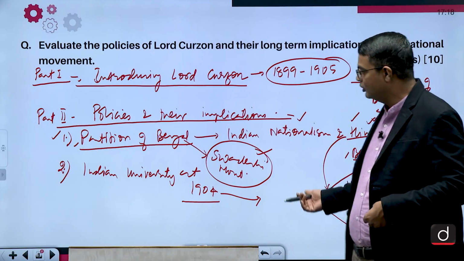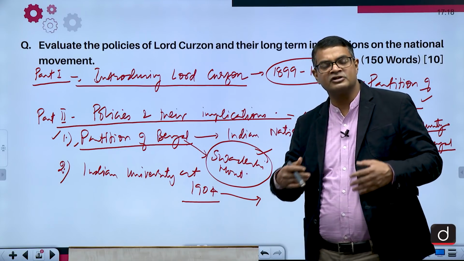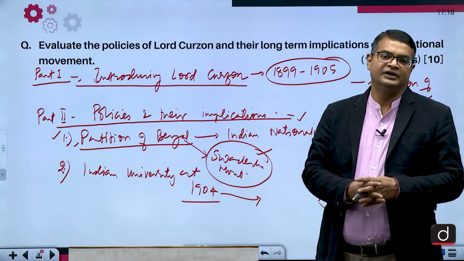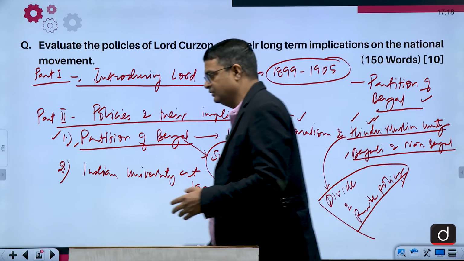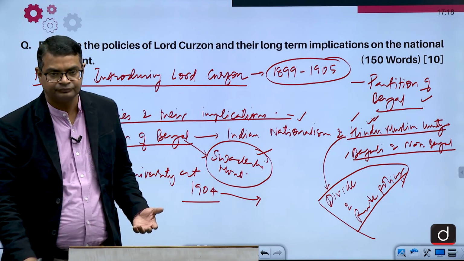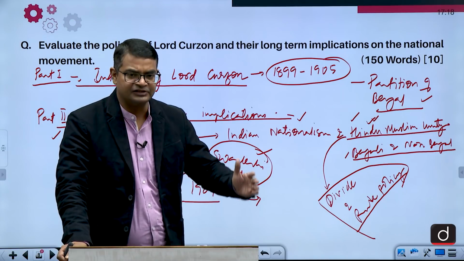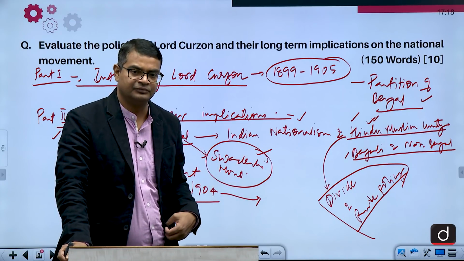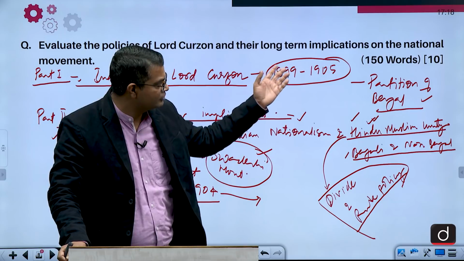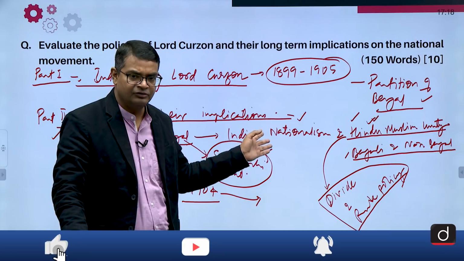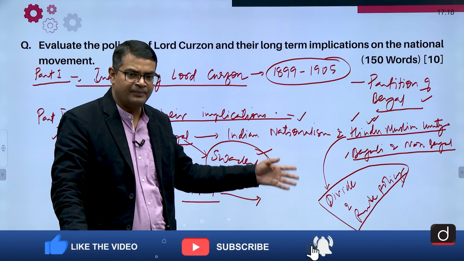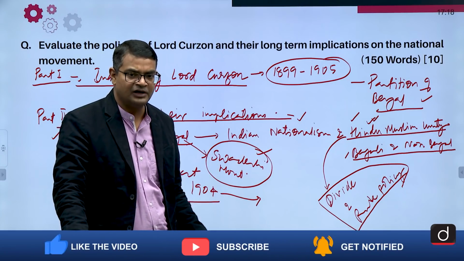That is why, with the policies of the British, there was the creation of the Muslim League. And with the creation of this Muslim League, what happened? It was acting as a stumbling block for Indian nationalism. Later on, the implication was seen on the national movement as well. After independence, in 1947, the partition was done and Pakistan was formed.